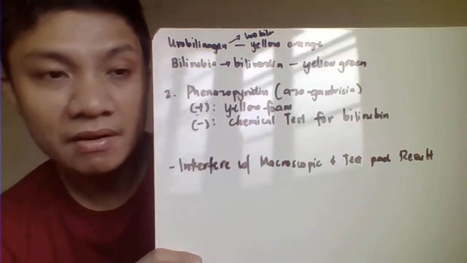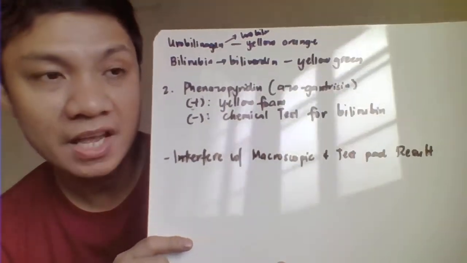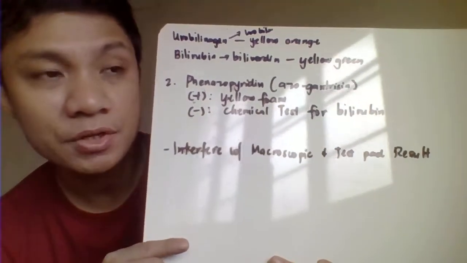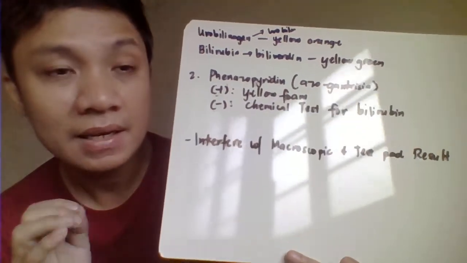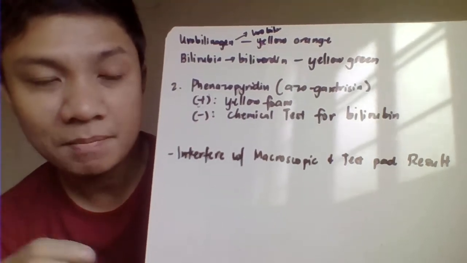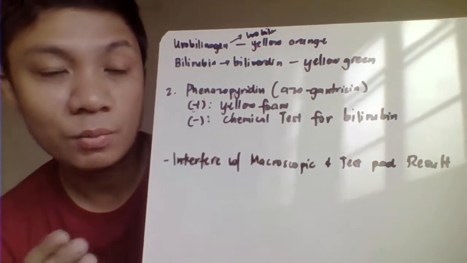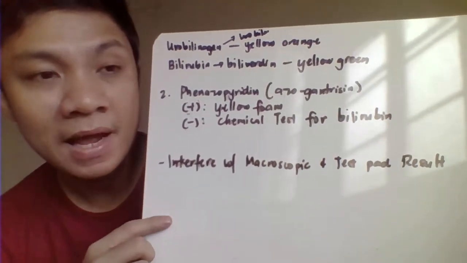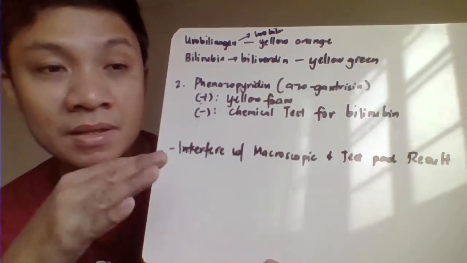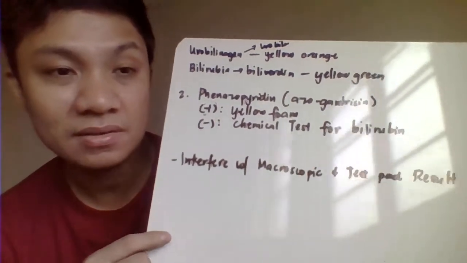Okay, the problem with the very dark yellow na urine, it tries to obscure your macroscopic identification. So hindi natin malalaman. So sobrang thick ng pigment nito. So it could obscure the observation of the color and even the interpretation of your reagent strip. So reagent strip, di ba, it's a color chart lang, may changes ng color. That would be how you're going to interpret your result with your reagent strip. So, ang problem niyan ay pag dark yellow ang urine natin, hindi natin alam kung ano ba talaga ang actual na changes in the color with your reaction in your test spots for your reagent strip.